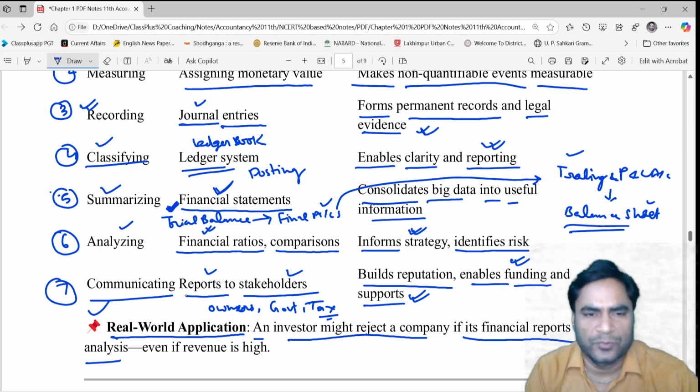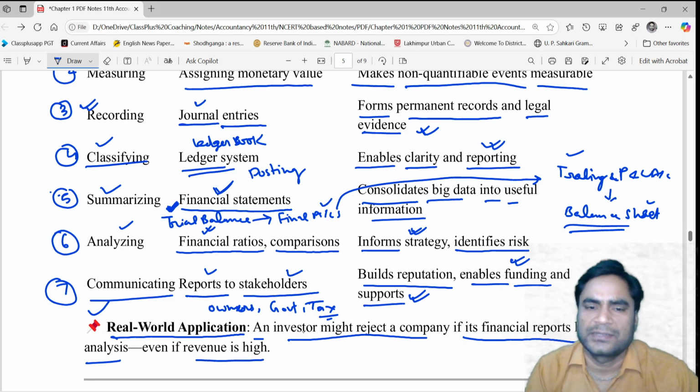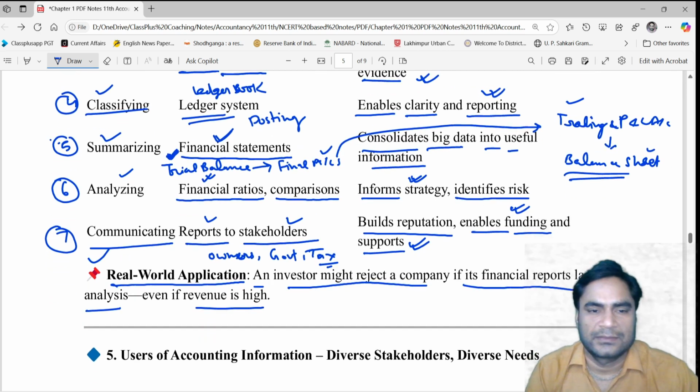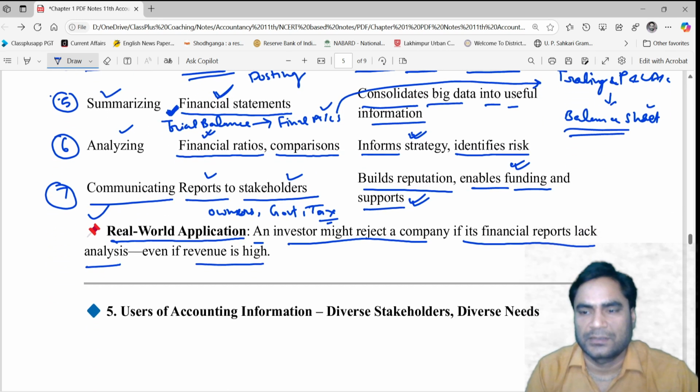It means the reports prepared by the accountants are so important that any investor, he or she, might reject a company if its financial reports lack analysis. If analysis is not done, then even though the revenue is high, the investors may decide not to invest in that particular company. So you can understand that the importance of analysis of financial information is much more